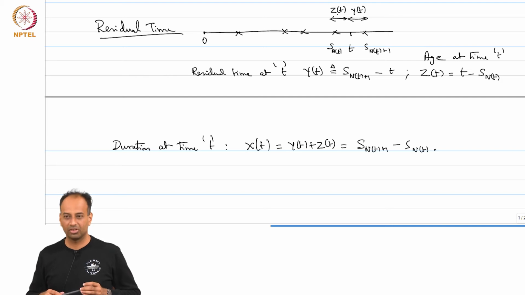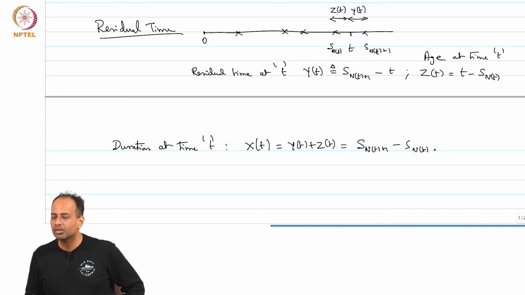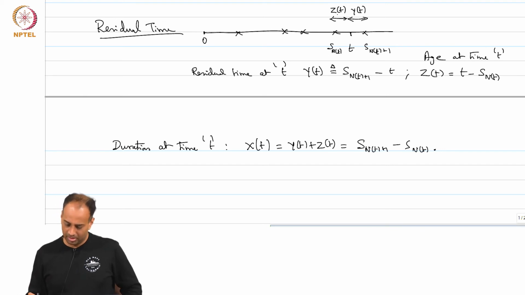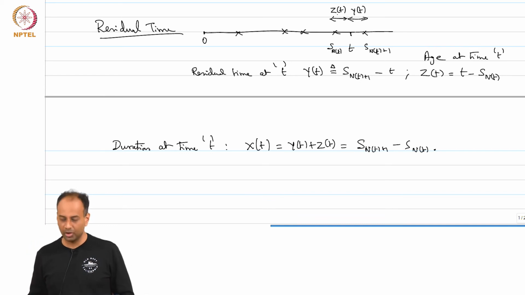Any questions on this? So, it will be same for all points between two arrivals, duration time will be same for all points between two arrivals. Duration, yeah, you are right, right. If it so happens that there are no arrivals between t and t prime, then duration at time t and duration at time t prime will be the same.